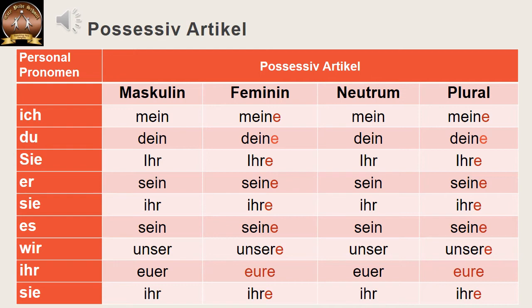And if the noun that follows after this article is feminine or plural, we are going to say eure. If you see keenly, the spelling changes for feminine and plural. E-U-R-E. So it is not E-U-E-R-E. We skip the second E. So it becomes E-U-R-E, eure.